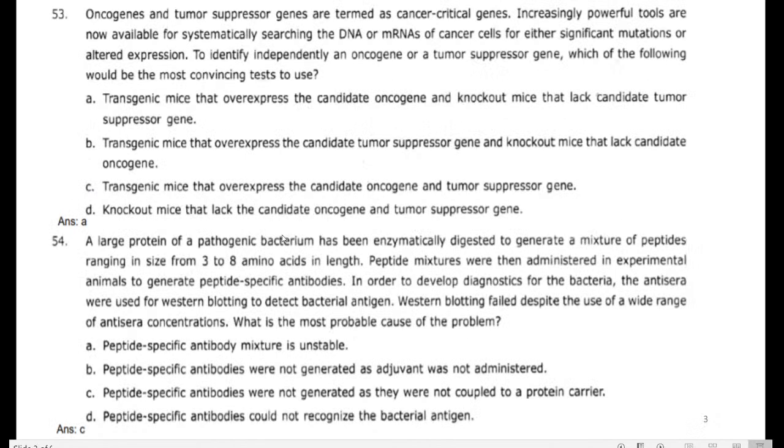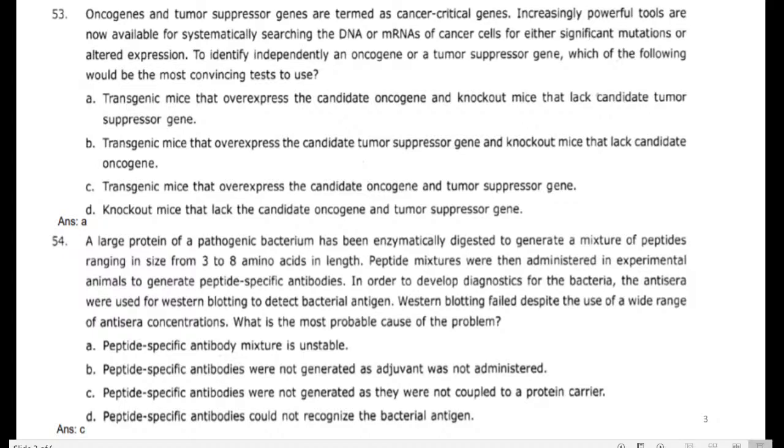Then the next question: the oncogene and the tumor suppressor gene are treated as cancer critical genes. Okay, this is the statement. This is the concept here.